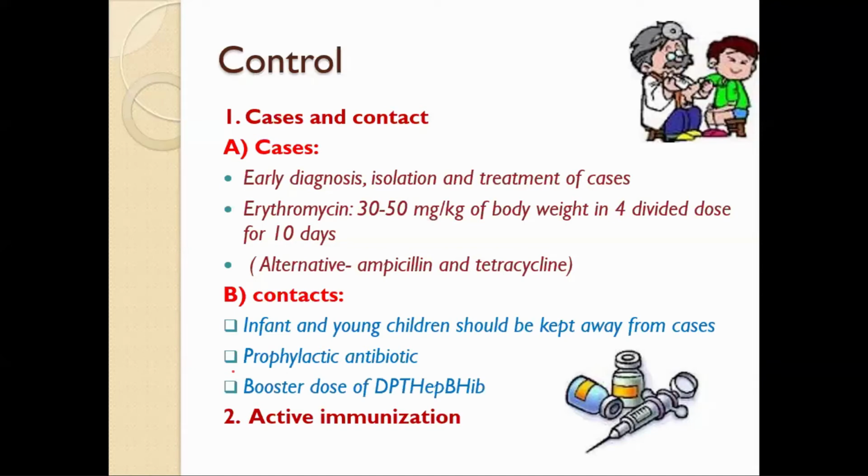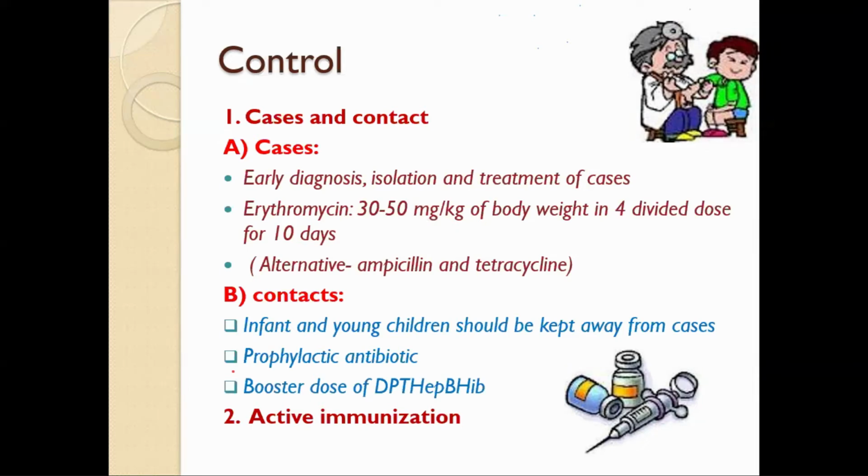Then MR is also given as a booster dose at 15 months. So that is the booster dose of measles and rubella. There is another vaccine called MMR, mumps, measles, rubella. But under the National Immunization Program, there is no mumps vaccine, only measles and rubella. So it is given at 9 months and 15 months.